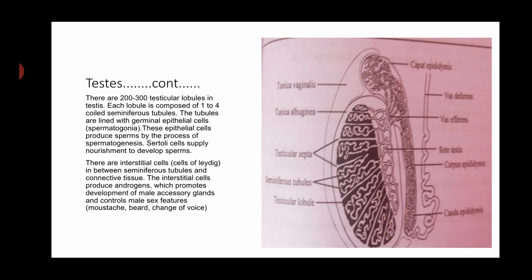The interstitial cells produce androgen, which promotes development of male sex organs and controls male sex features like moustache, beard, change of voice.